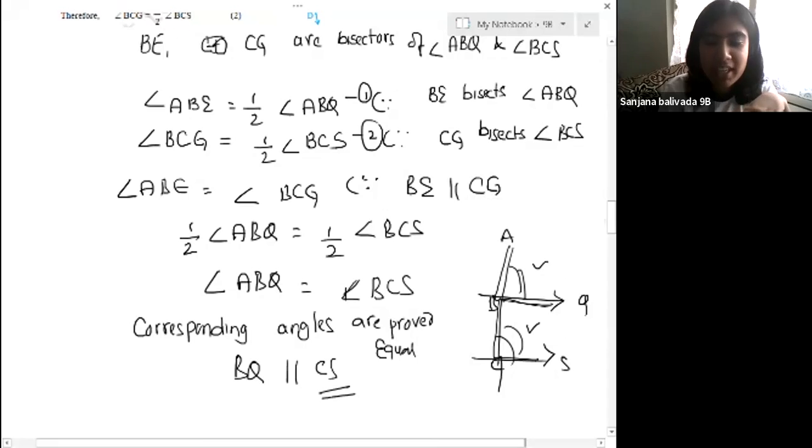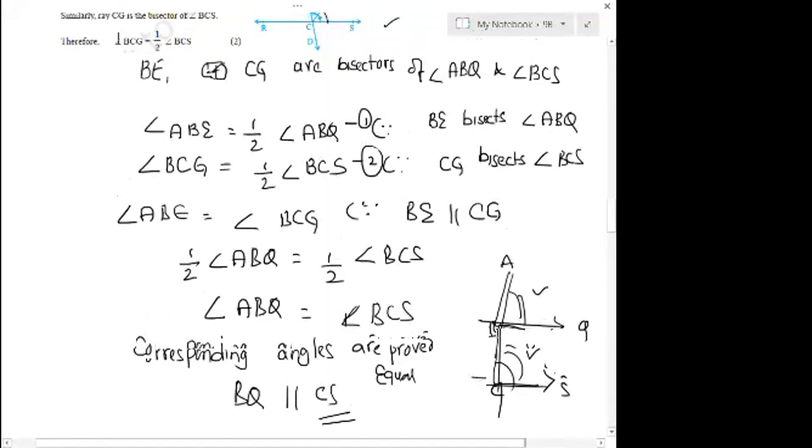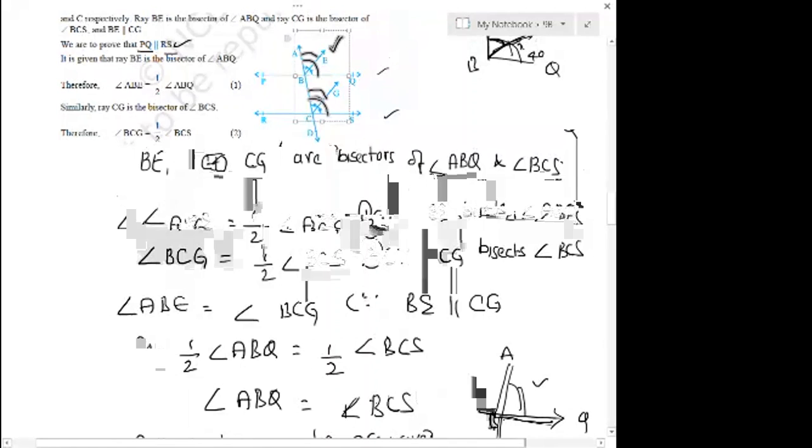Could you draw the diagram a bit bigger? It looks so small to me. Sure, okay, I'll write bigger. The same thing is there in the textbook also. No need to copy it, it will take time to copy. Yes, you can refer to the textbook. I did it in the same way, no changes.